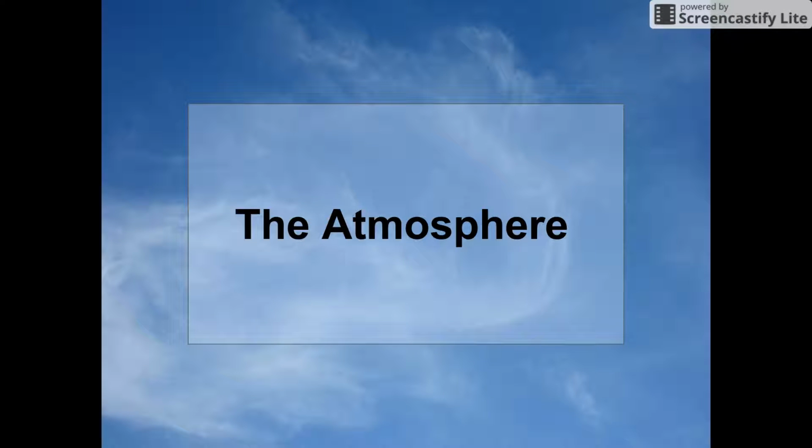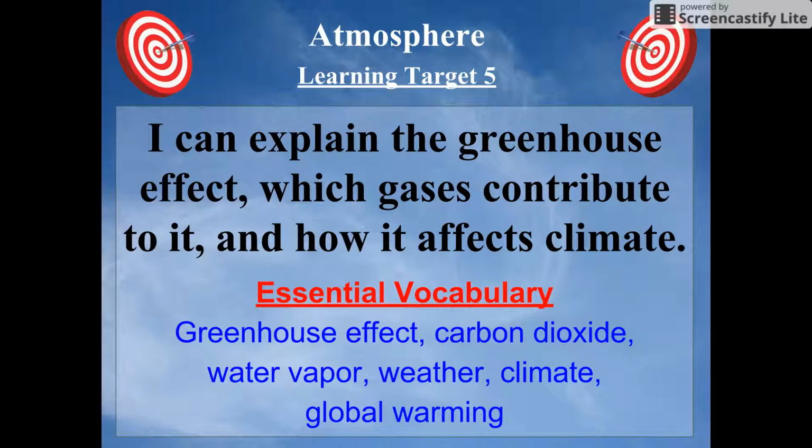The atmosphere. Learning target number 5 for atmosphere is I can explain the greenhouse effect, which gases contribute to it, and how it affects climate. Your essential vocabulary is greenhouse effect, carbon dioxide, water vapor, weather, climate, and global warming.